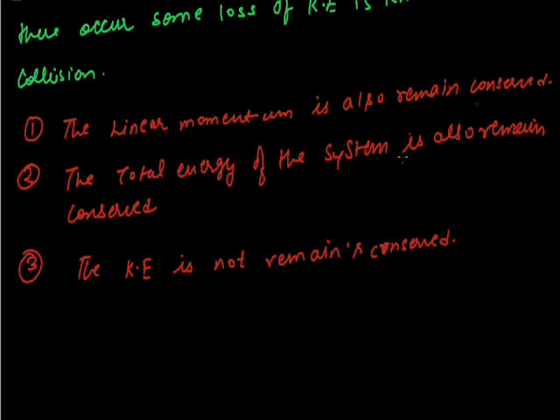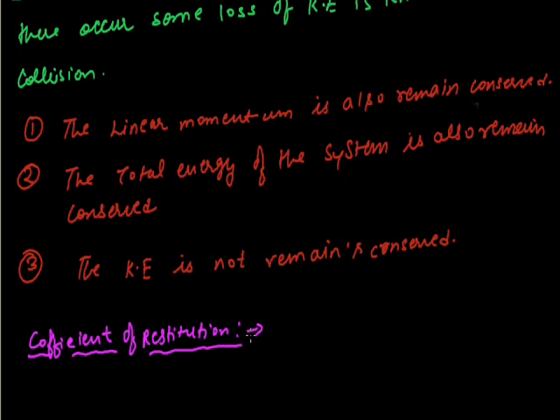Now we see the next thing. Here we have one coefficient which is known as the coefficient of restitution. Actually, what does it say? It is defined as the ratio of the relative velocity after collision to the relative velocity of approach before collision. This is the coefficient of restitution.